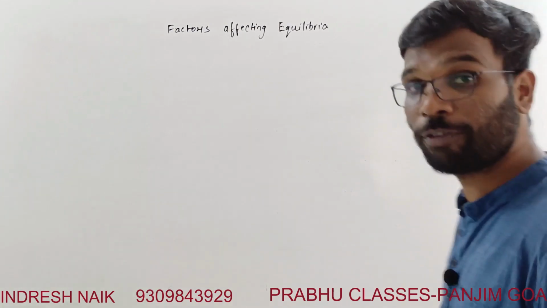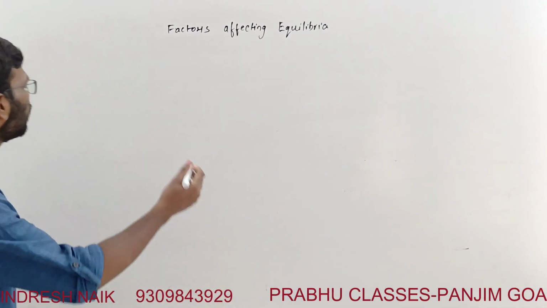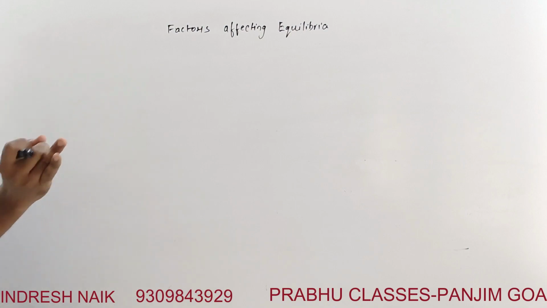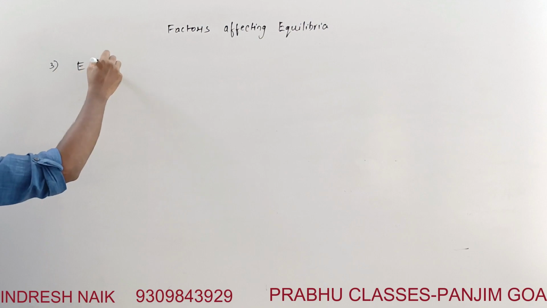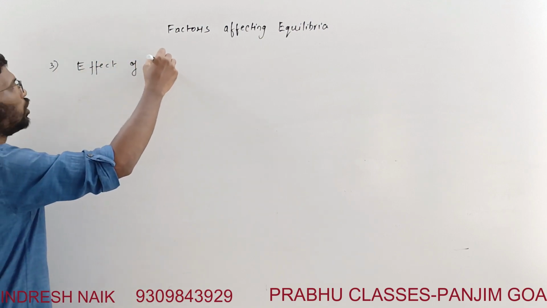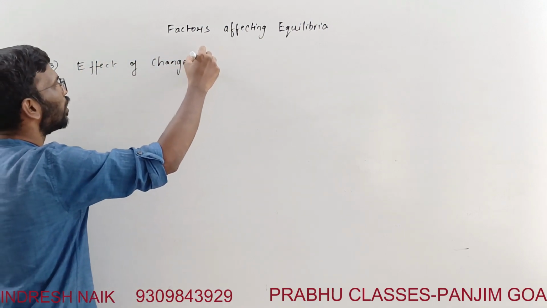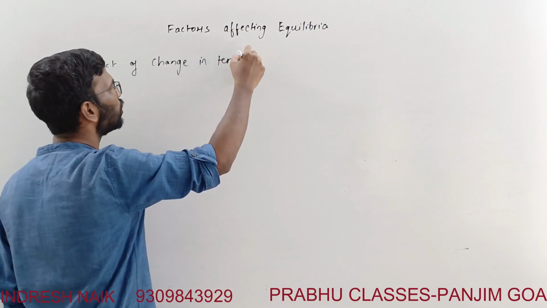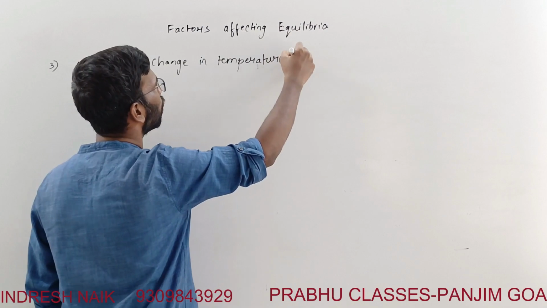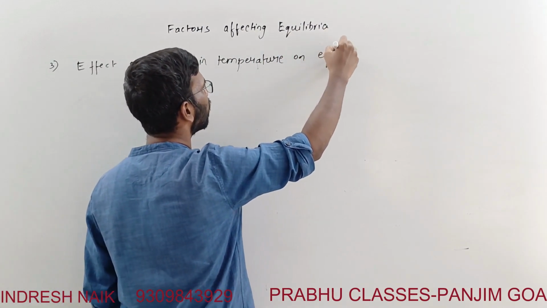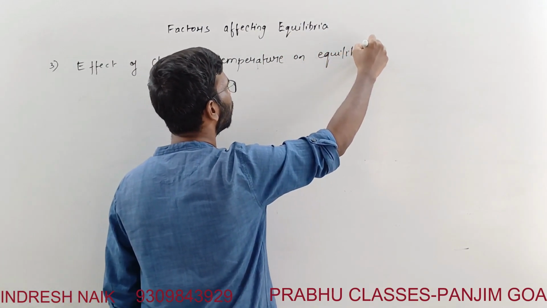Okay, next is the effect of the temperature. The concentration is done, pressure is done. Now third is effect of change in temperature on equilibrium.